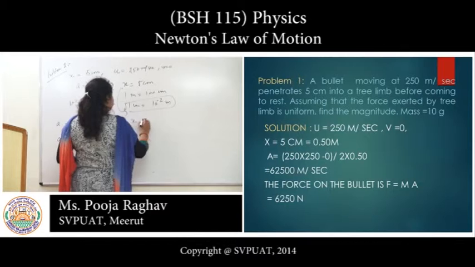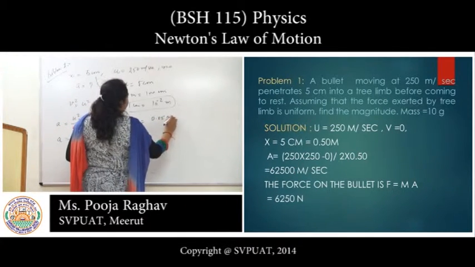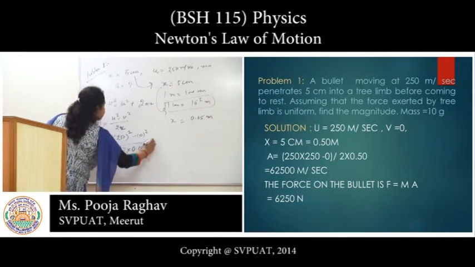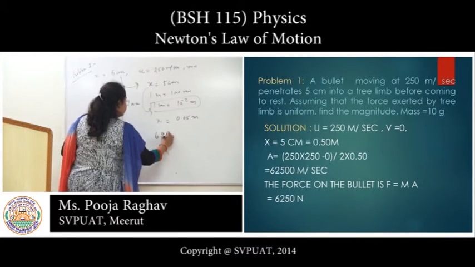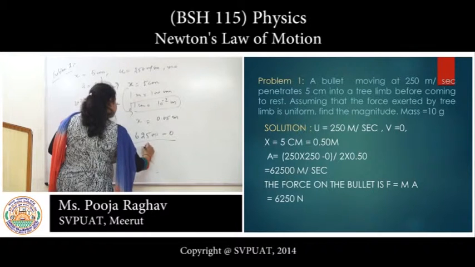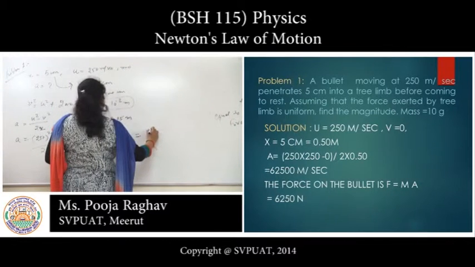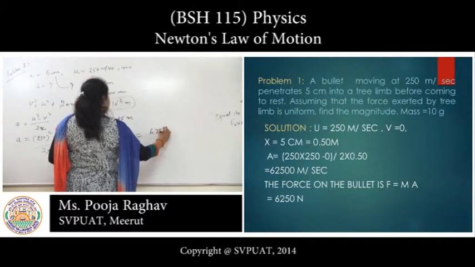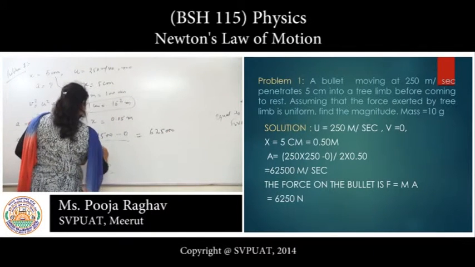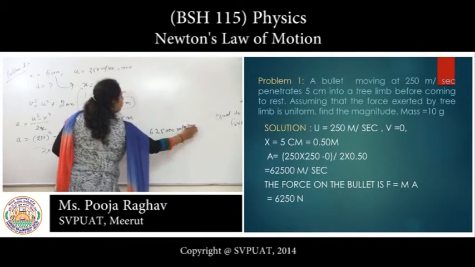Then the value of x is 0.05 meter. So a equals (62500) minus 0 upon 0.10. Then the value is 625000 meter per second square.